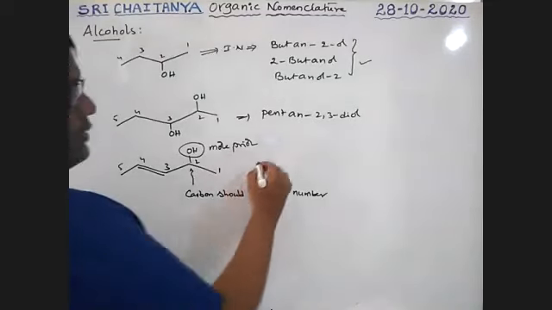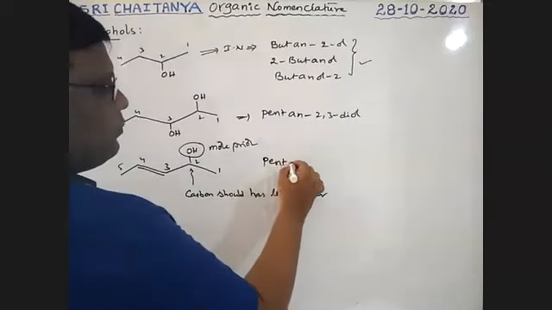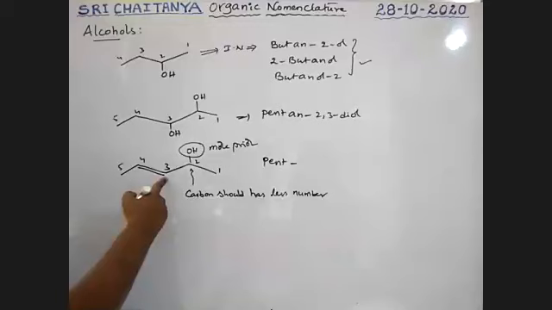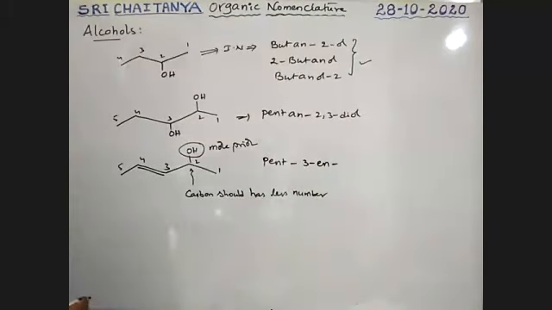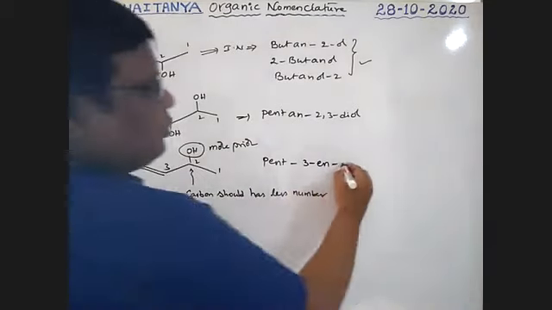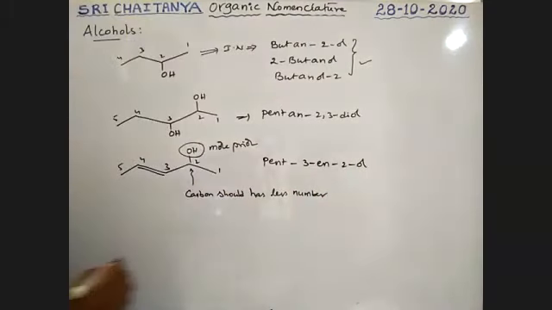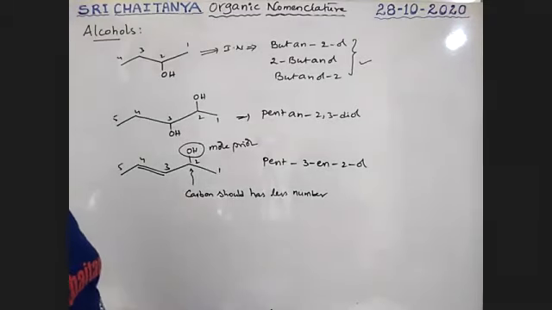So 5 carbons. Therefore, pent-3-yn-2-ol is the name of this compound. Yes, you should mention the position of the triple bond and the position of OH.